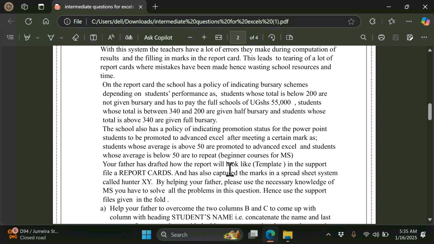The school also has a policy of indicating promotion status for the students. Students whose average is above 50 are promoted to Advanced Excel, and students whose average is below 50 are to repeat the beginner's course for MS. Your father has drafted